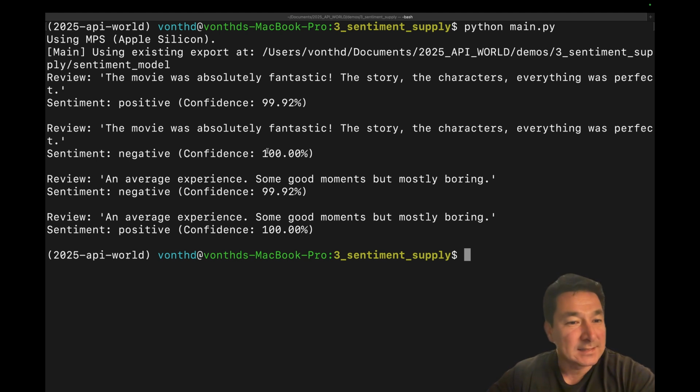And then our second sentence, this is the original, "An average experience, some good moments, but mostly boring," comes back as a negative sentiment, which is correct, with a confidence of 99.92%. However, if we're passing that same sentence through with a small little exploit, using that same sentiment classification model, we have this sentence which has been manipulated, and it's giving us back a positive sentiment with a confidence of 100%. Now, how did this happen? Same sentence in appearance, giving us two completely, wildly different classifications, one negative and one positive.